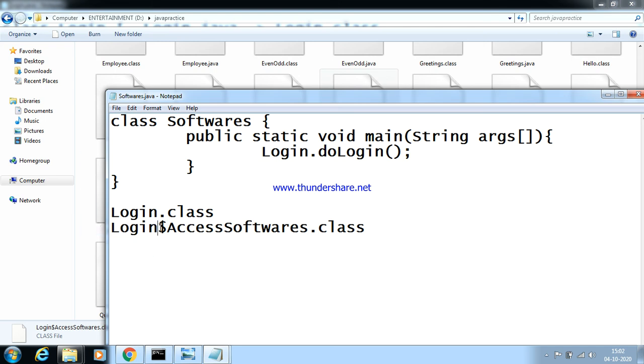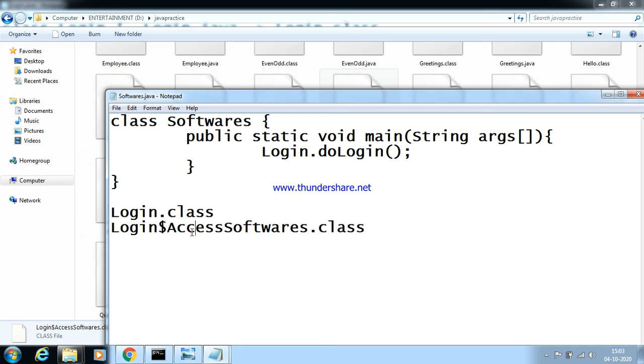So this dollar represents a symbol for inner class. This is an inner class for the login class. Hence inner classes, whenever we execute from the outer classes, will be created in this format: outer class dollar inner class dot class.